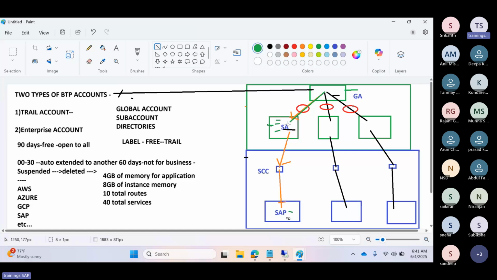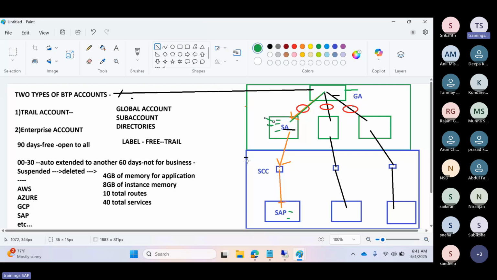Then in the sub account level, suppose you have taken one application like the ADS application, Adobe. Then this Adobe application requires some backend SAP ECC data that you need to integrate. At that time, cloud connectors are required.